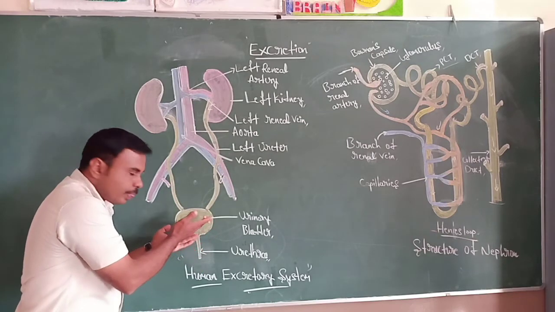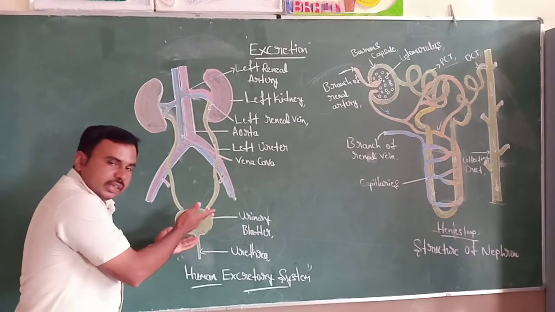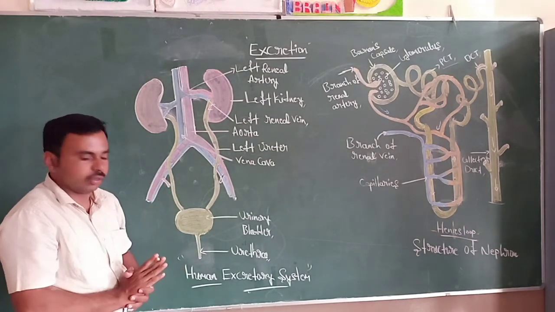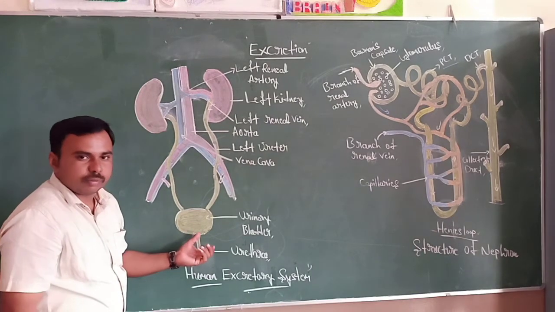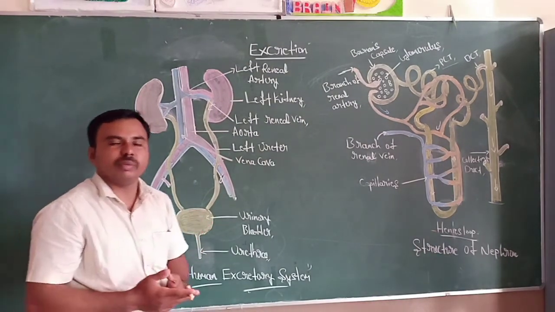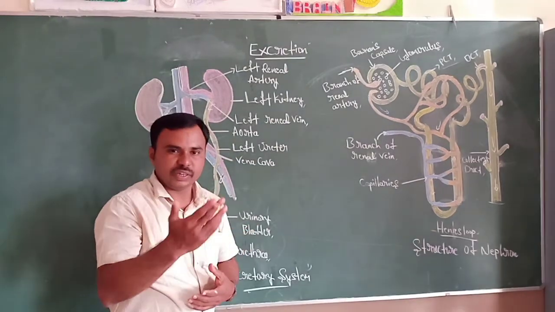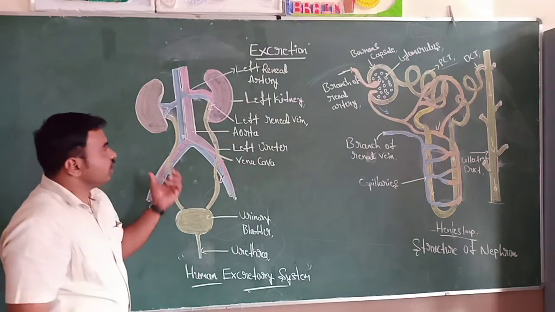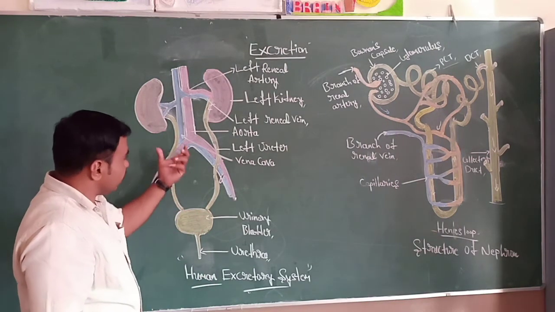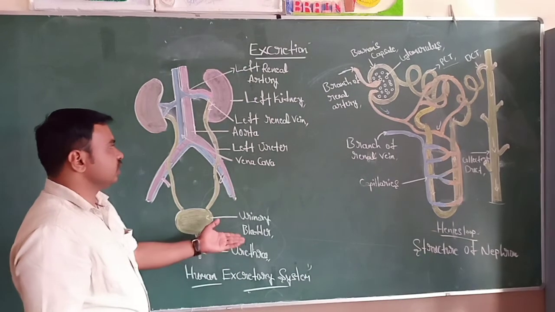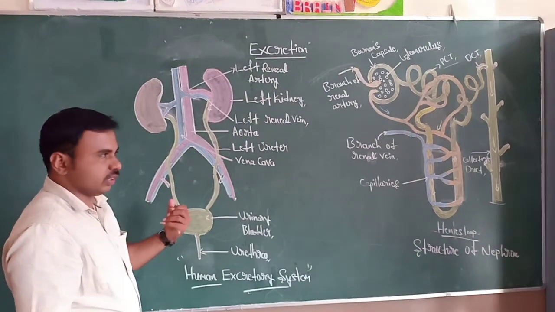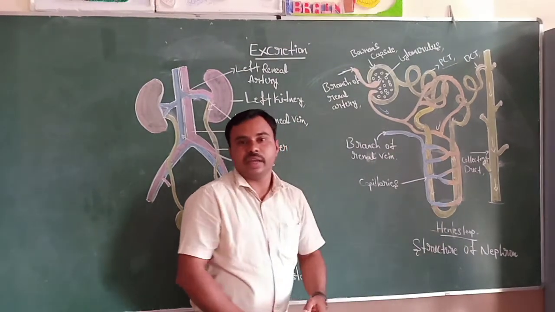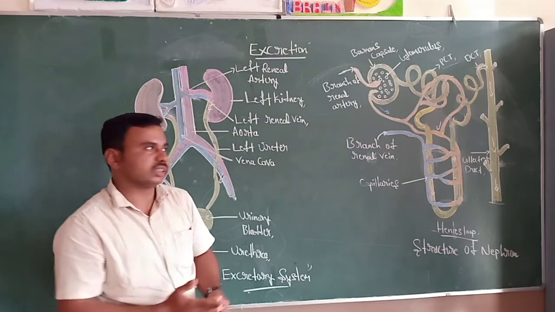The urinary bladder is muscular in structure and is connected to the nervous system. So when there is an urge, urination takes place. So this is about the excretory system in human beings, and how the nephrons of the kidneys filter the blood and form urine. In examinations they ask questions like: draw a neat labeled diagram of the human excretory system and explain the formation of urine, or draw a neat labeled diagram of the structure of a nephron and explain the formation of urine. The questions arise like this.